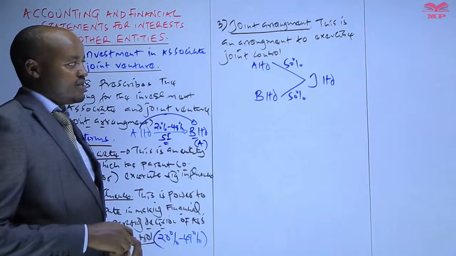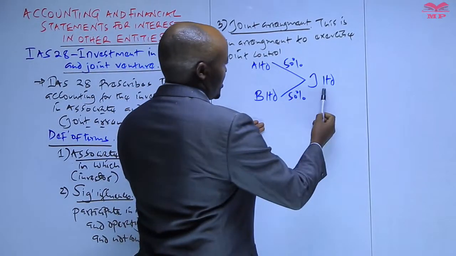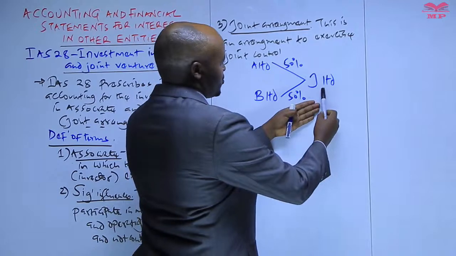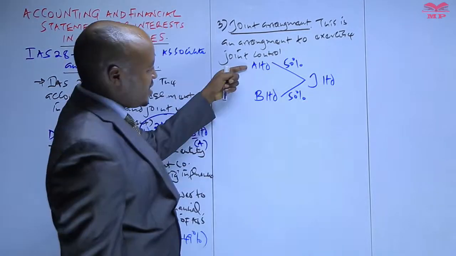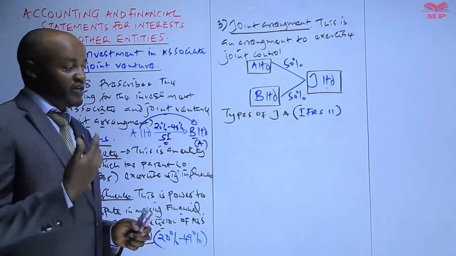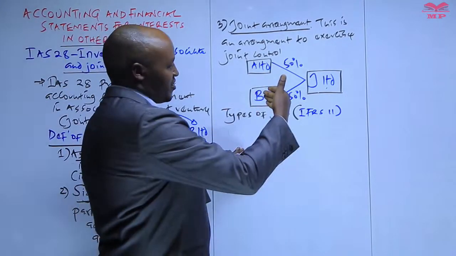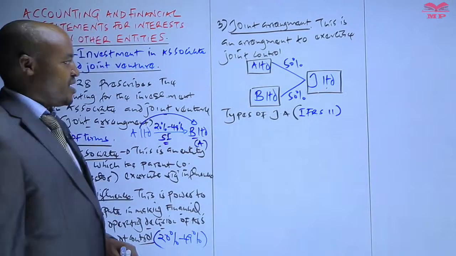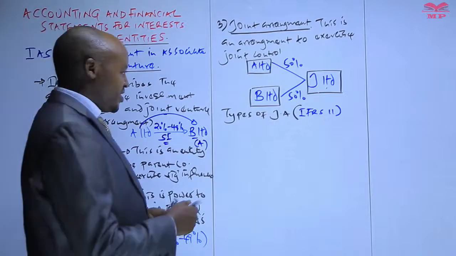So what that means is, because A Limited and B Limited have acquired equal shareholding in J, the operating and financial decisions which will be made by J Limited cannot be controlled by either A Limited or B Limited. Such arrangements are accounted for in accordance with International Financial Reporting Standard number 11. We are going to mention something to do with that particular standard later on.